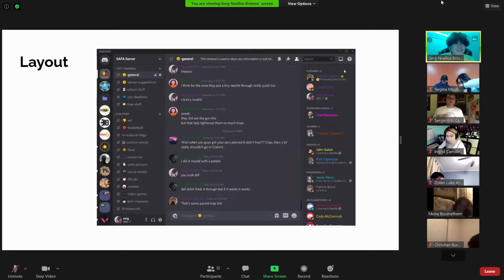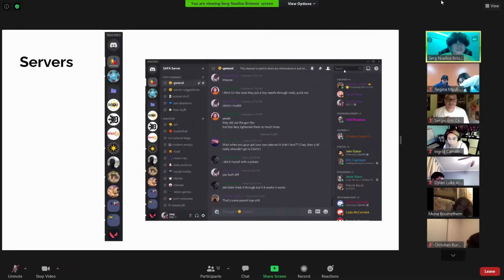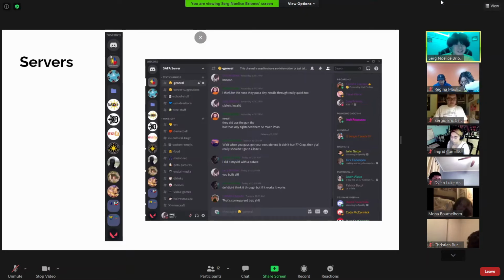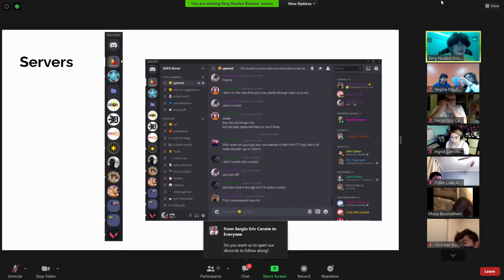So first off, we've got the servers. These are your servers. Think of these as your overall group chats, right? So I have the SAFA group chat, but this is really the server. And then this is my friends from high school server. This is FASU server, Philsoc, Mafa, and other servers that I'm already in.